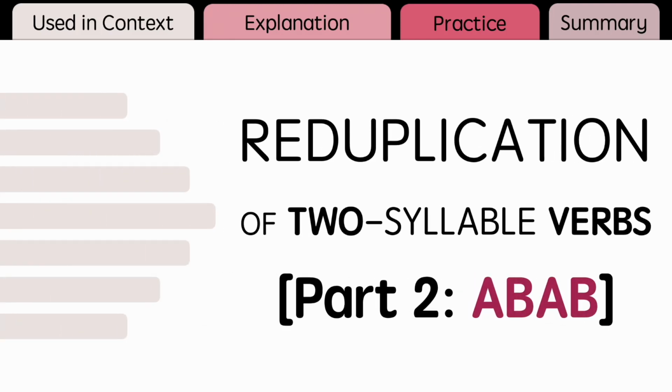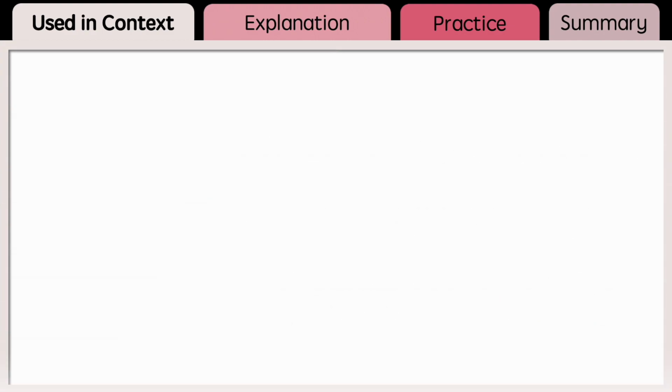In the previous video, we learned how to reduplicate one-syllable verbs. In this video, we'll take a look at the reduplication of two-syllable verbs in Mandarin Chinese. Let's first see them in context, and explanations will follow later.